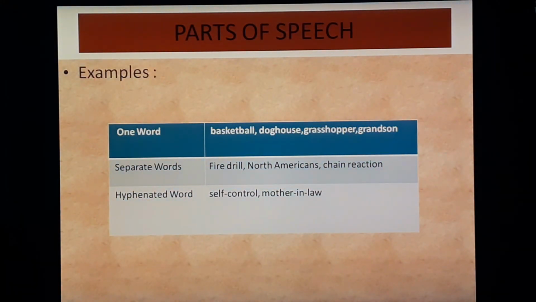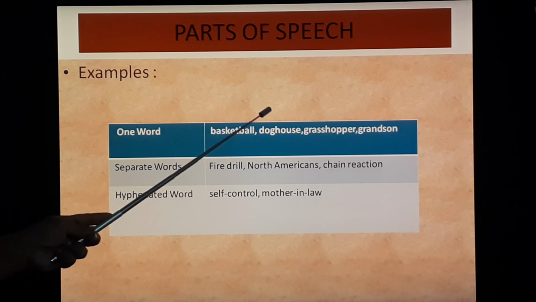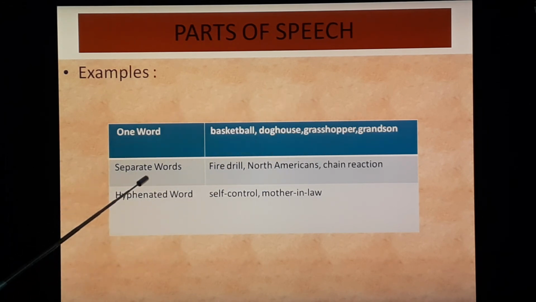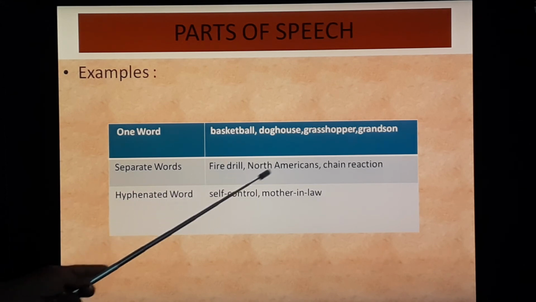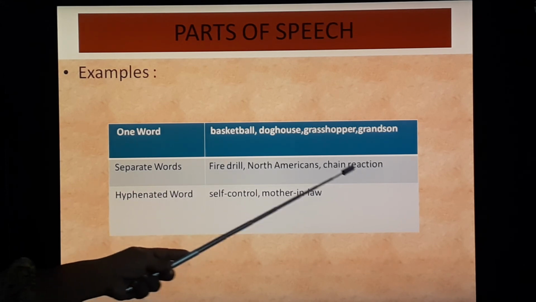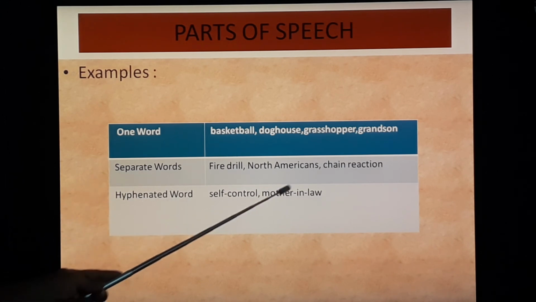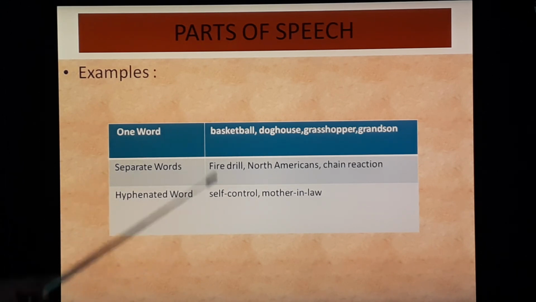Let's see more examples. One word, for example, basketball. Dog house, grasshopper, grandson. Separate words, fire drill, North Americans, chain reaction. Then hyphenated words, self-control, mother-in-law. All these are called compound nouns.